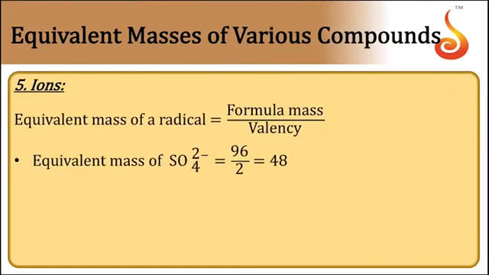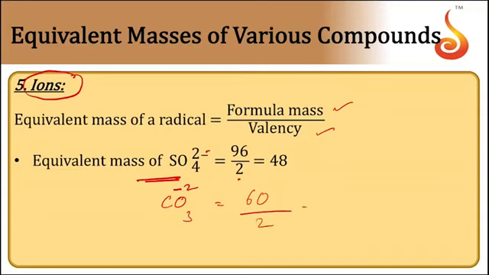Then comes the equivalent mass of ions. Whenever we come across ions or radicals, we need to take the charge of the radical that is present. So, formula mass by its valency. For the equivalent mass of SO4 minus 2, the formula mass is 96, divided by 2 because of the charge. Suppose you take another ion like CO3 minus 2, the formula mass is 60, and by 2 it comes out to be 30. So 30 is the equivalent mass of the carbonate ion and 48 is the equivalent mass of sulfate.